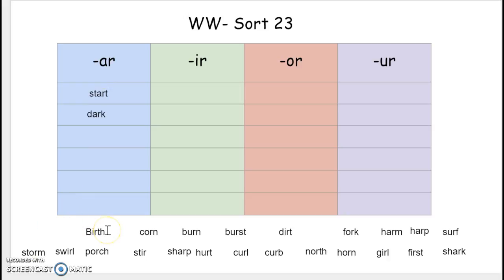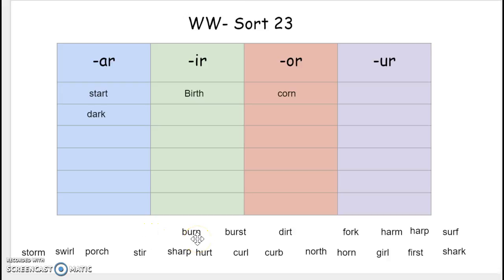Our next one is birth. Now, with birth, I hear er. I have two columns that say the sound, IR and UR, and I know that birth has IR in the word, so it goes in the IR column. Our next word is corn. Corn says or, and I know that OR says or, so it's going to go in the OR column.